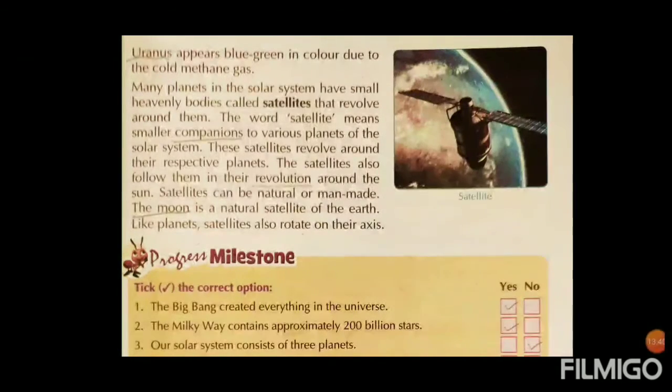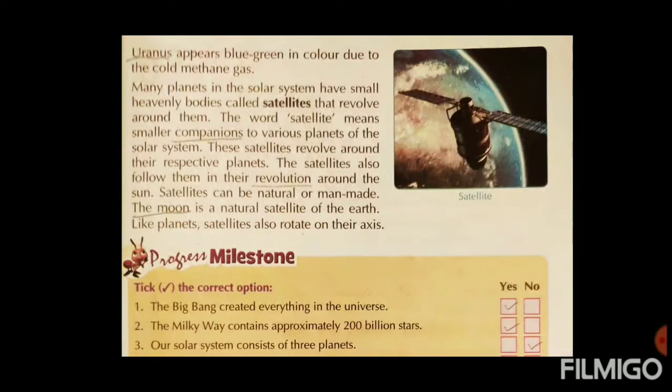Now you will see, focus on another planet, that is Uranus. Uranus appears blue-green in color. Which color? Blue and green in color due to the cold methane gas. It has plenty of cold methane gas. By the cold methane gas, the Uranus planet looks blue-green.